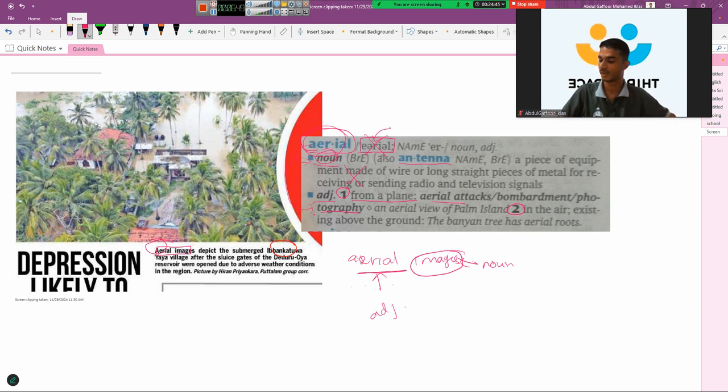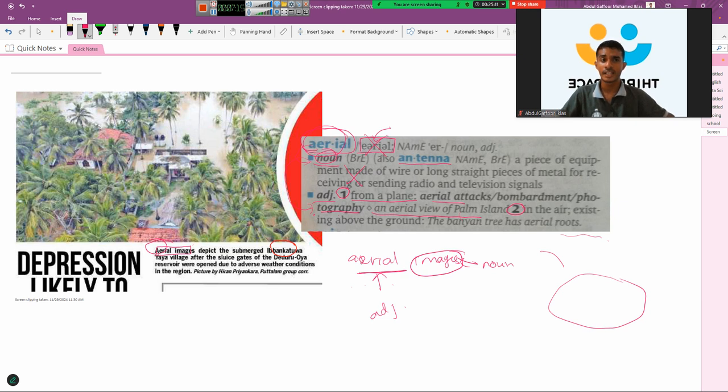Okay, so I'm getting messages. Here, an aerial view of Palm Island. Let's say there is a palm garden on an island. If you look at the garden from a plane, how will it look? This is what it tells, an aerial view of Palm Island. You know palm tree, and this is an aerial view.